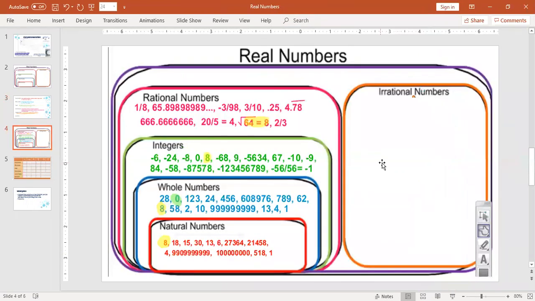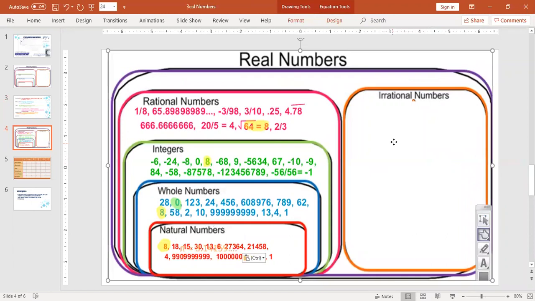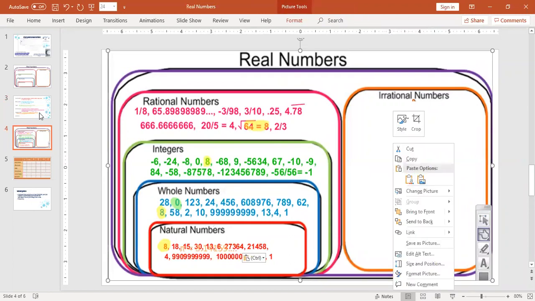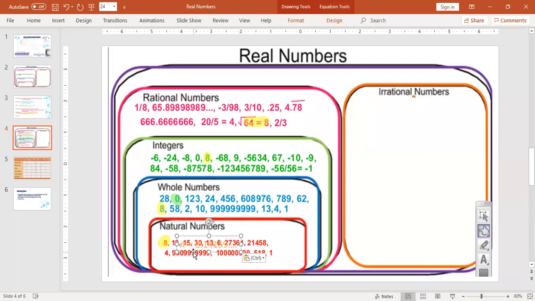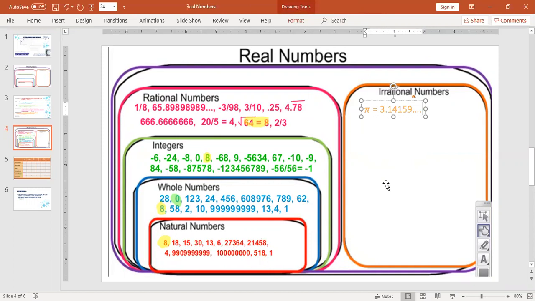So pi is obviously our most famous example of an irrational number. Let me copy this and paste this. Oh, there we go. All right. So what are some other examples of irrational numbers? Well, you could always make up an example of an irrational number. Okay, so we can make up something like -5.6718924001 and on and on and on. That's an example of an irrational number.